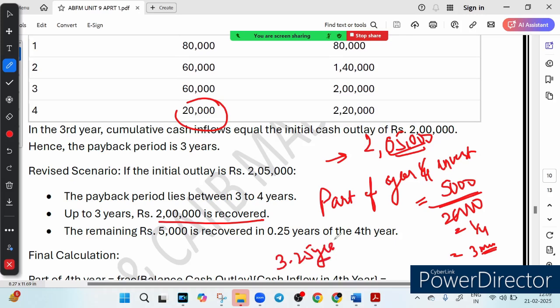So what we learned from this discussion is that payback period means the time needed to recover investment. Shorter payback means lower risk, quicker return. But the limitation is that it ignores cash inflow beyond the payback period.